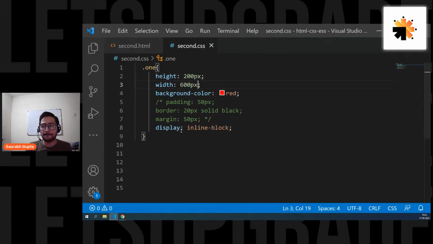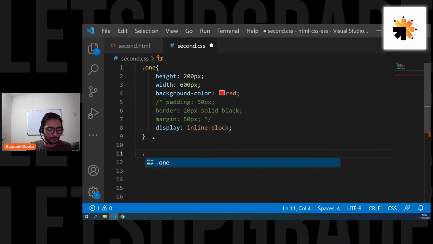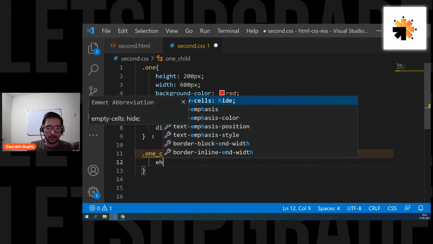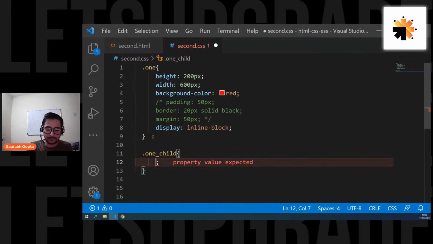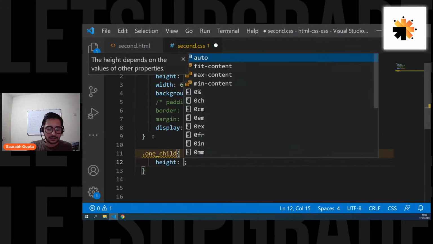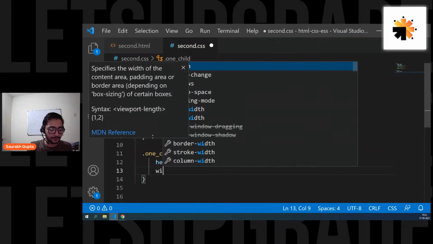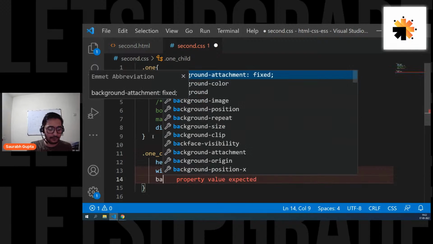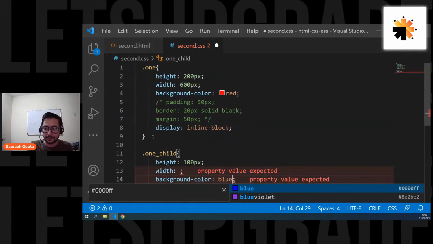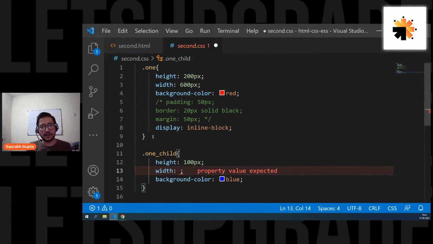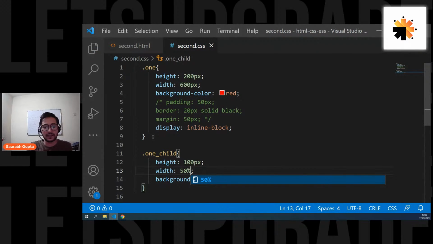Now I go there, write the class one child, and let's say I only give it a height of 100 pixels. Now I want to give width, but before that I want to give background color. So background color blue. Now guys, see, if I give a width of 50% to this, see what is going to happen.